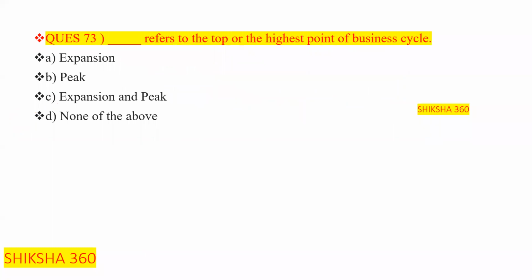Question number 73. Dash refers to the top or highest position of a business cycle. First is expansion, second is peak, third is expansion and peak, fourth is none of the above. So what is the correct answer? The answer is option B, that is peak.